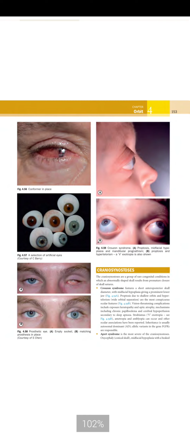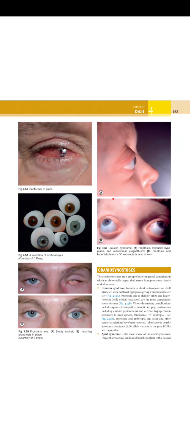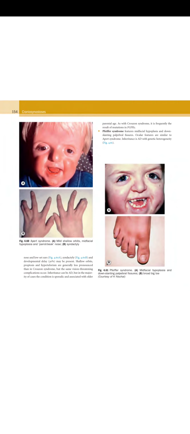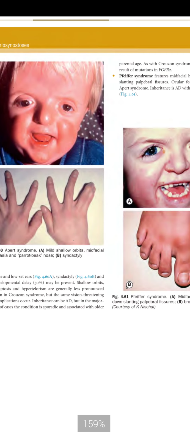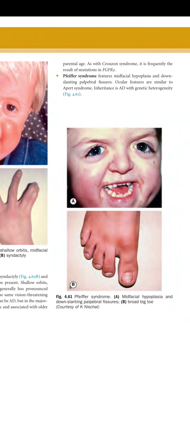So remember, Crouzon syndrome has shallow orbits, hypertelorism, and V-pattern exotropia, and Apert syndrome has a beaked nose and syndactyly, and Pfeiffer has slanting palpebral fissures and the broad big toe. Remember these just for the knowledge. You must remember these things, because they are difficult to remember.